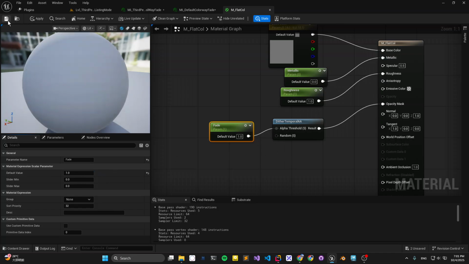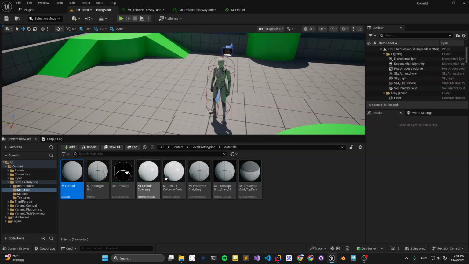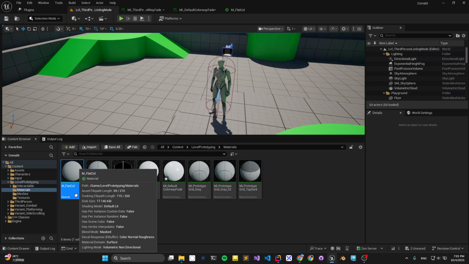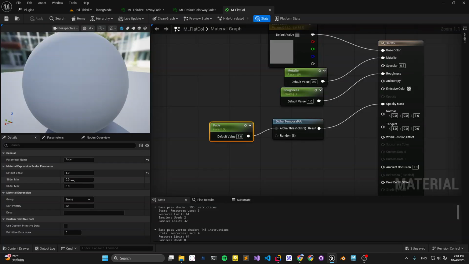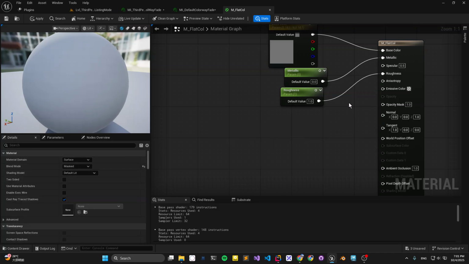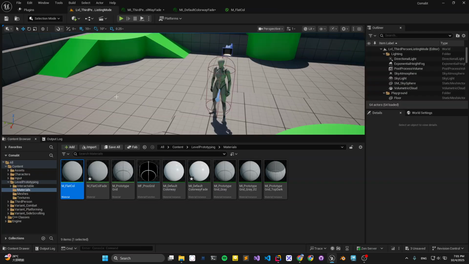It's okay. Let's compile. Oh no, I didn't duplicate it, so by the way, never mind. I think I just duplicate it. Fade. And then change it back. Open, compile. And then which one?